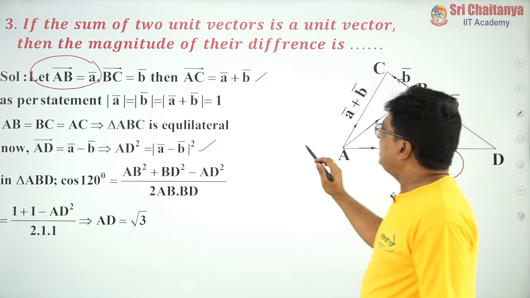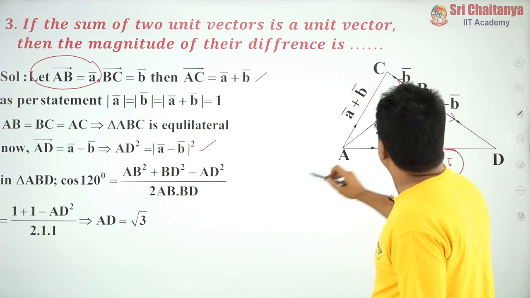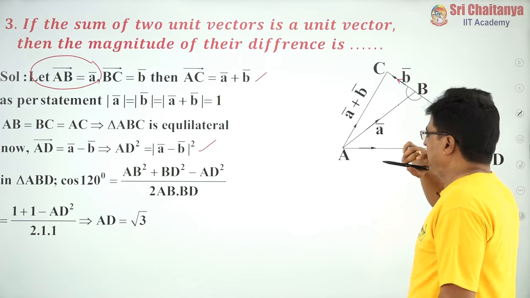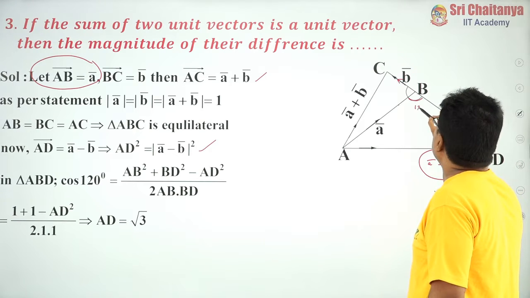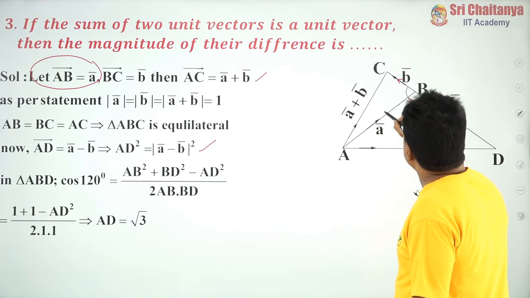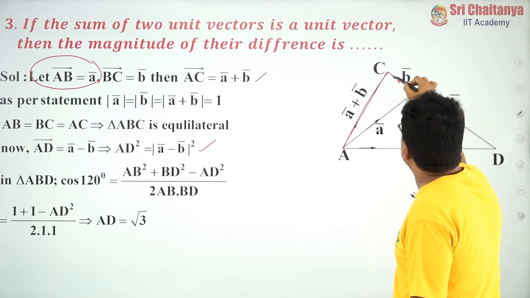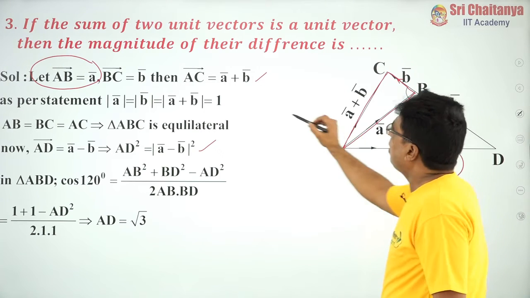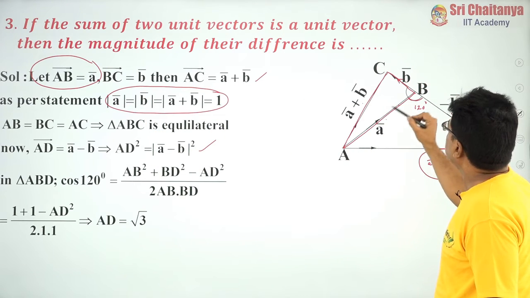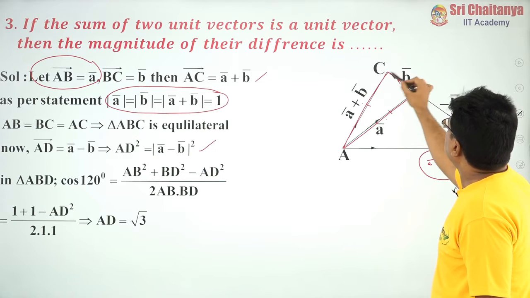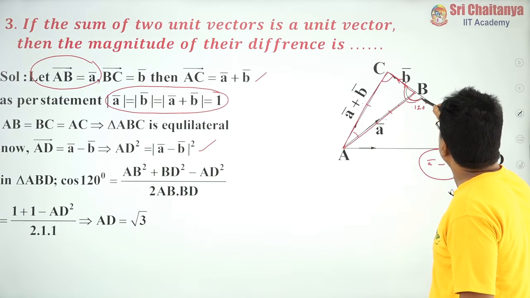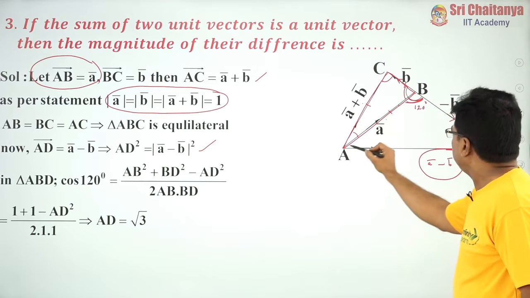My friends, see here, in triangle ABD, this angle is 120 degrees. Okay, why is this angle 120? Because ABC is an equilateral triangle. Why? All the sides are equal. Since they are equal, this is equilateral. So this angle is 60, this angle is 60, this angle is also 60. Since this is 60, therefore this angle is 120 degrees. So now observe this triangle.